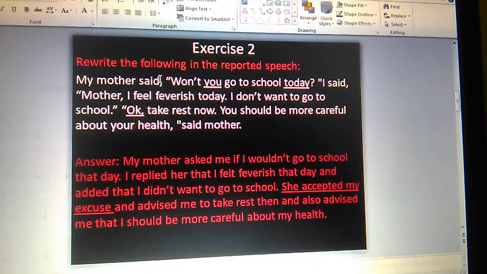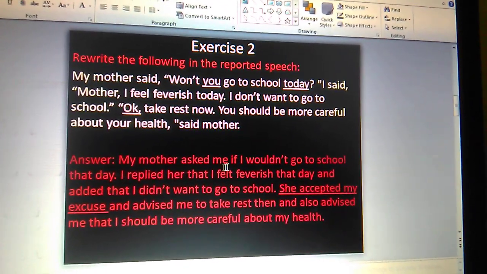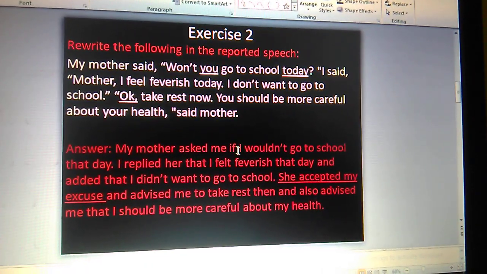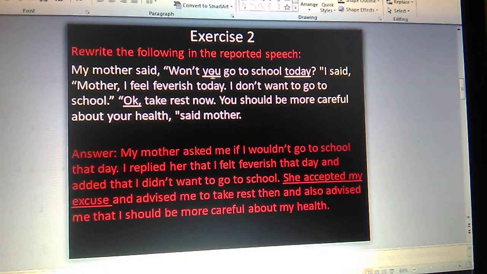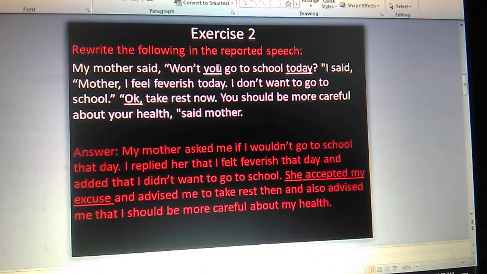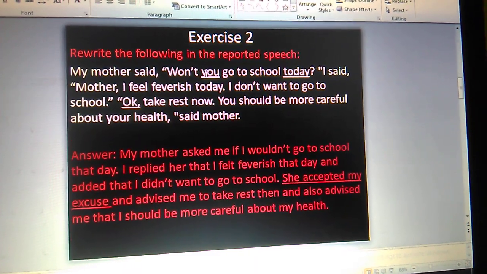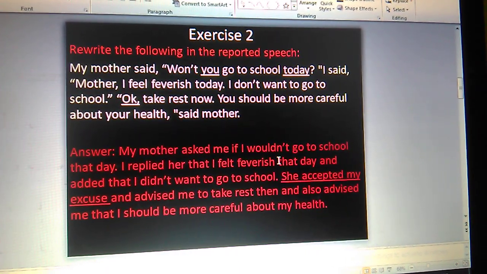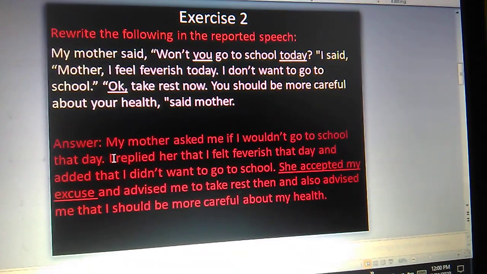So look here, my mother, as it is the interrogative sentence, so said to will be asked. My mother asked me, as it is the yes no interrogative, if is the connector. Second person as per first person as per subject, second person as the object is me, so you will be changing to I. Will not will change to wouldn't. Go to school, and today will be changing to that day.